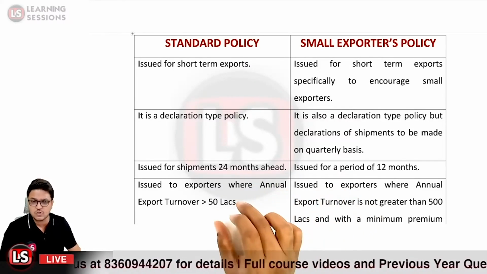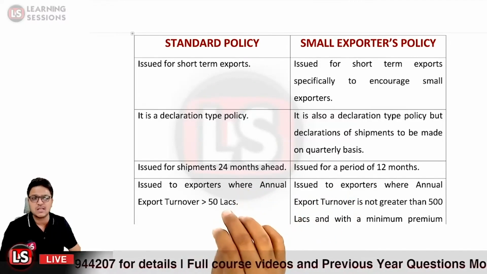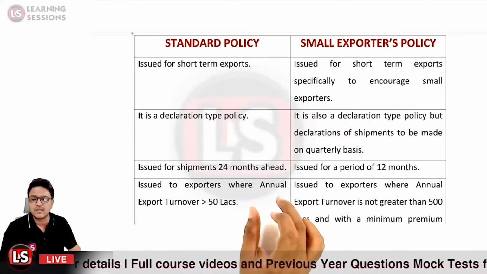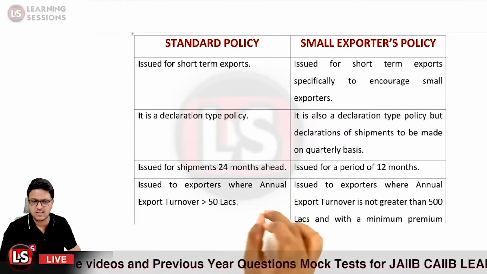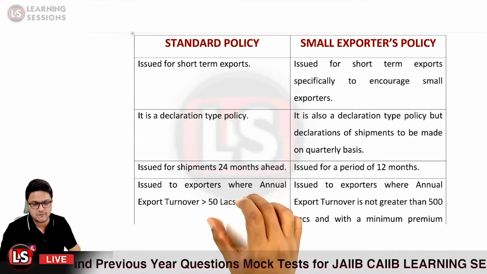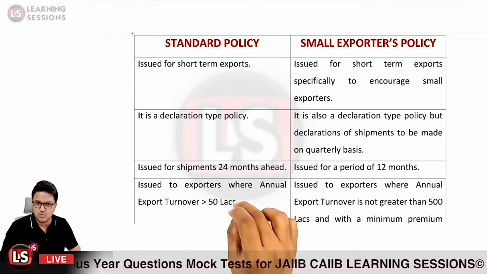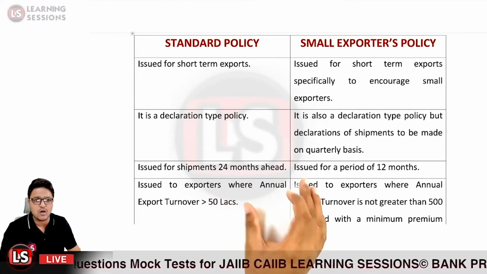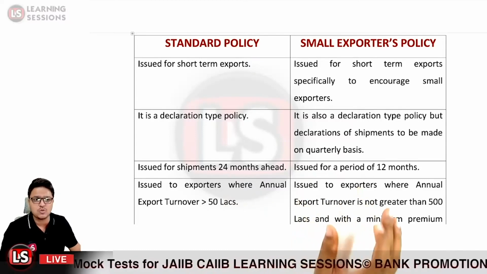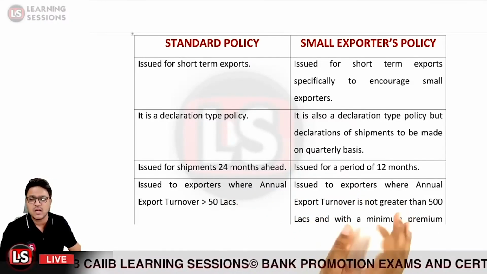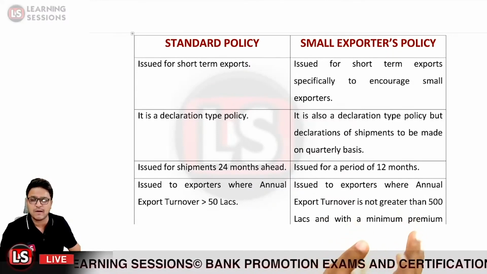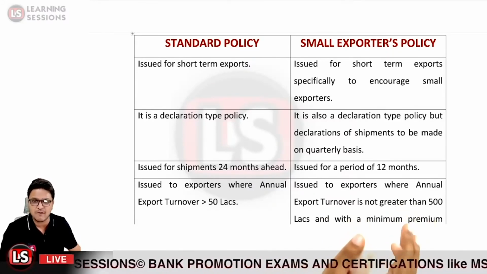The standard policy is issued to exporters where the annual export turnover is greater than 50 lakhs. The small exporter policy is issued to those exporters where the annual export turnover is not greater than 500 lakhs, that is 5 crore rupees.